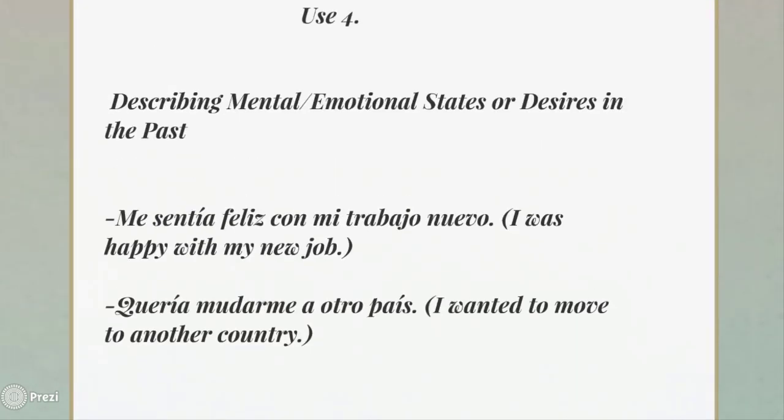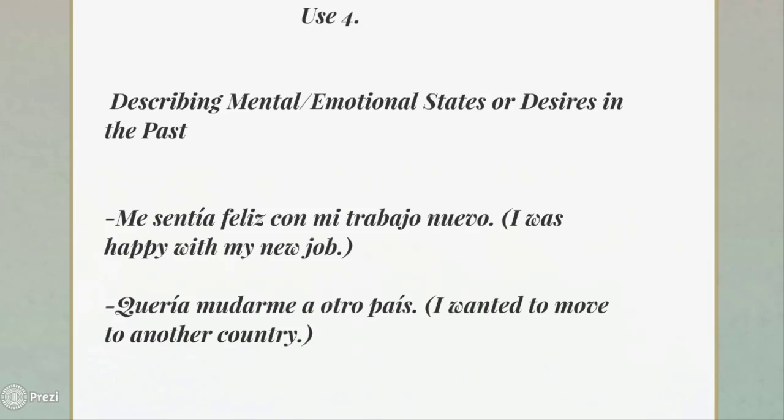Case number 4 is to describe mental or emotional states or desires in the past. For example, an emotional state would be, me sentía feliz con mi trabajo nuevo. Yo me sentía feliz con mi trabajo nuevo. Don't worry, the word me is part of what are called reflexive verbs, and we're going to learn that in the future.